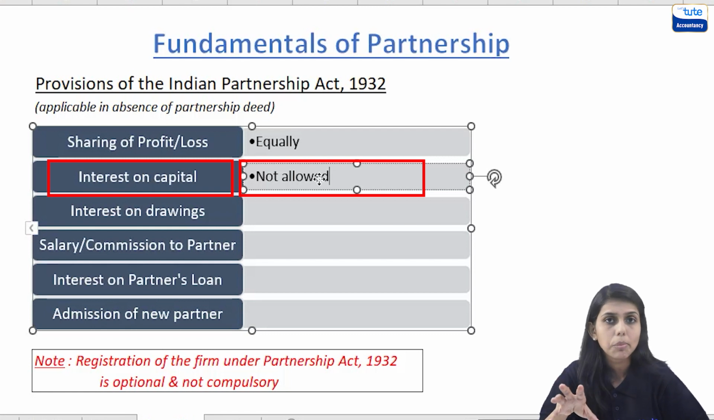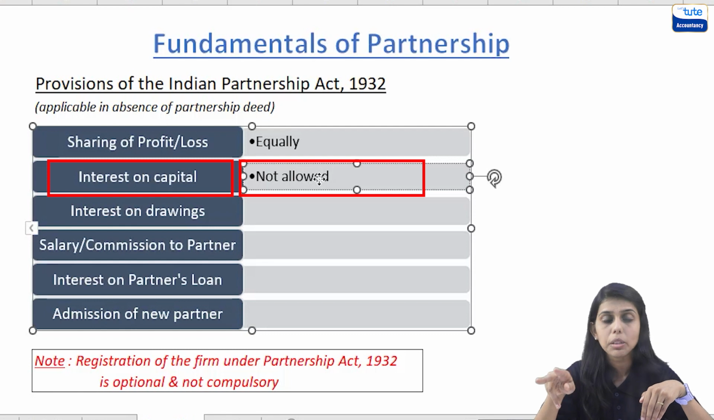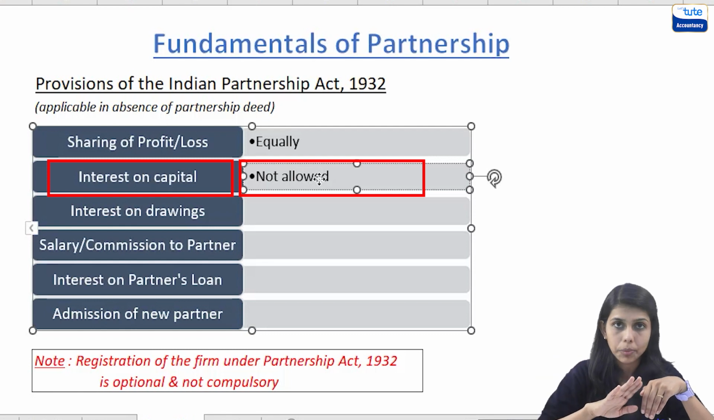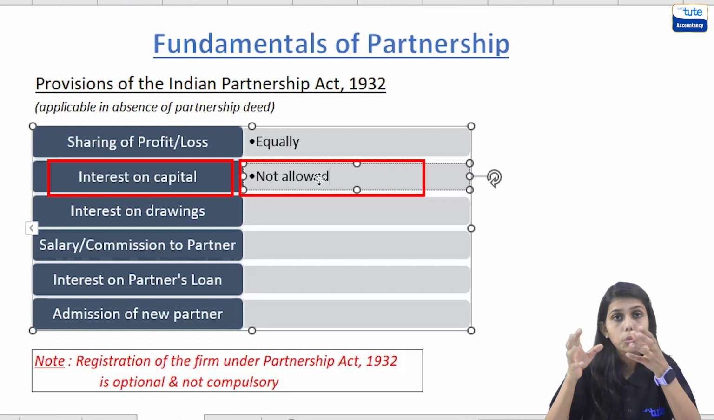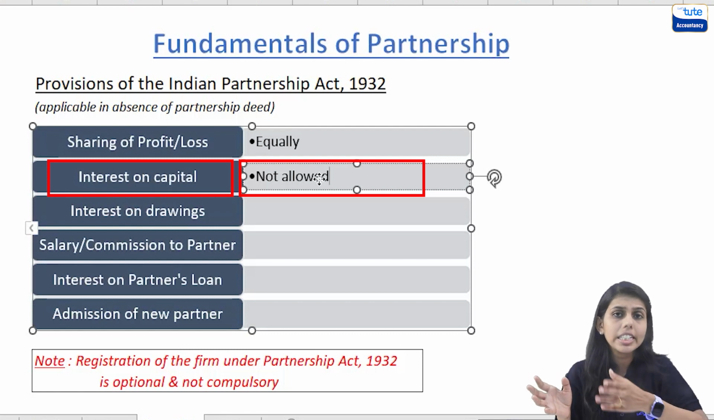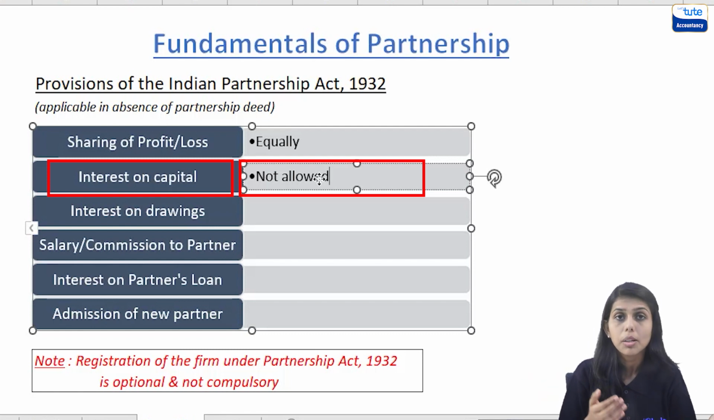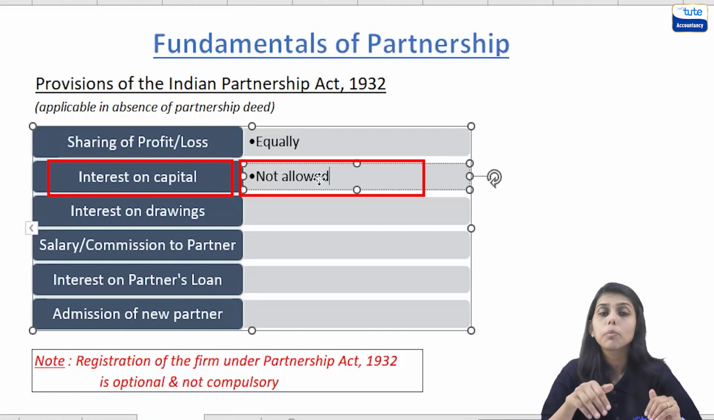Taking the same example, A, B and C, where A had contributed 2 lakhs into the business and B and C had contributed only 1 lakh. In this case, A can ask for the interest on the amount which he has contributed more than B and C, or he might say that let the interest be paid to all the partners. But since A has contributed more capital to the business, he should get more interest.